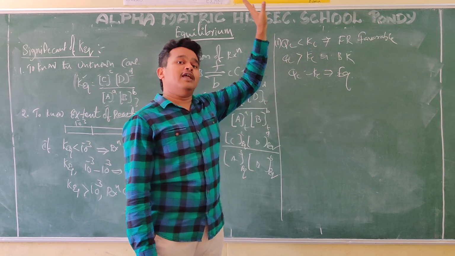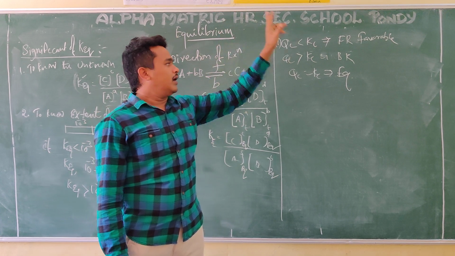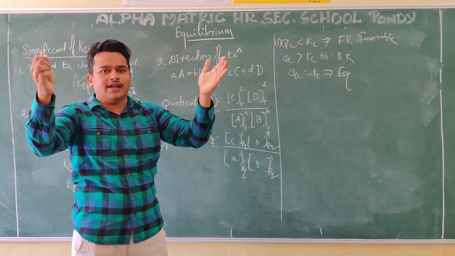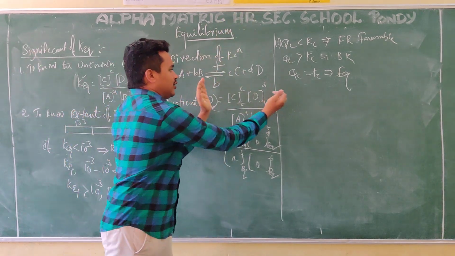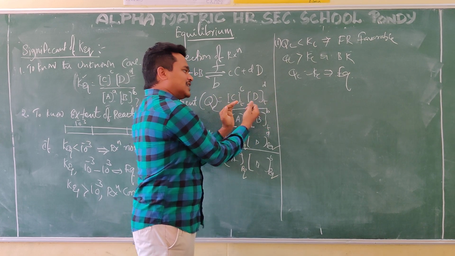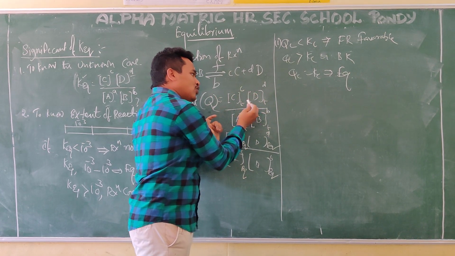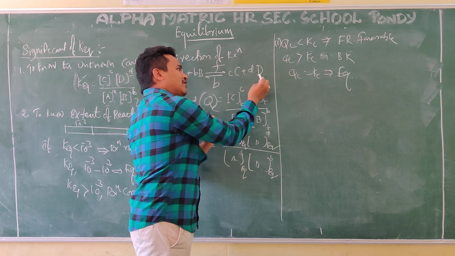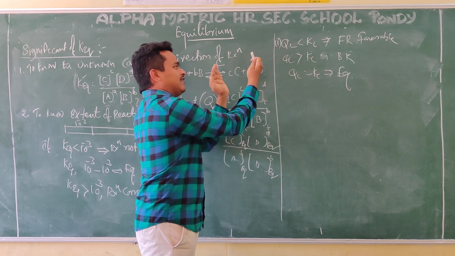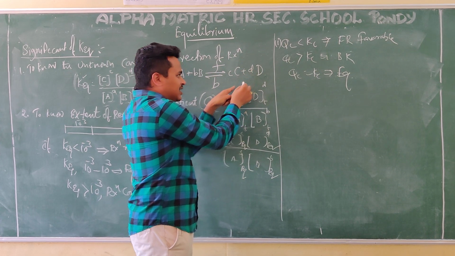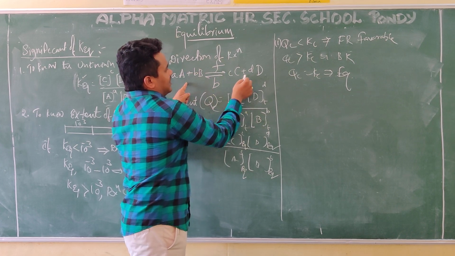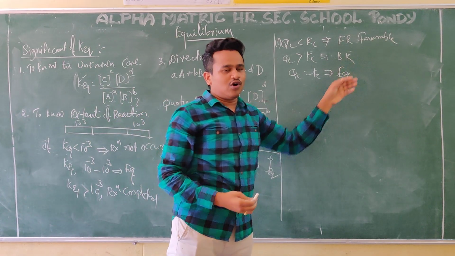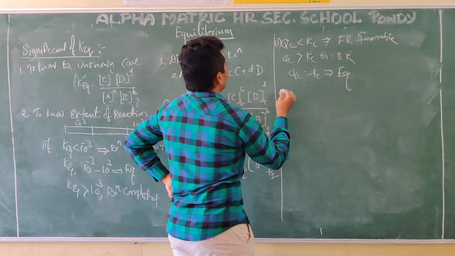That means QC value is more. But that system is trying to get to an equilibrium state. So the QC value is trying to get down. So when the value will be less, the numerator value will be less. In the numerator what are there? C and D. What are C and D? Product. So the product value should be less. When will they be less? If they are converting CD to AB. They are converting this side means it will be less. That is which direction? Backward direction.